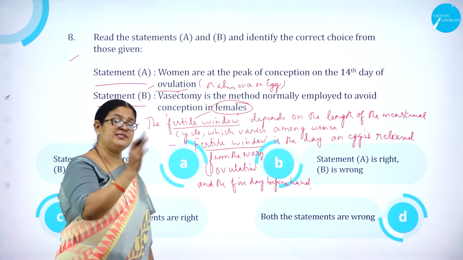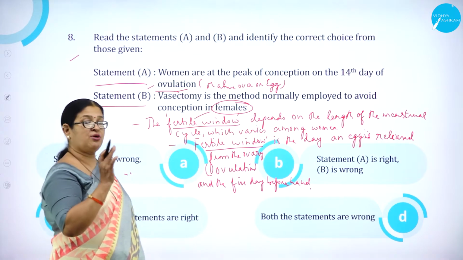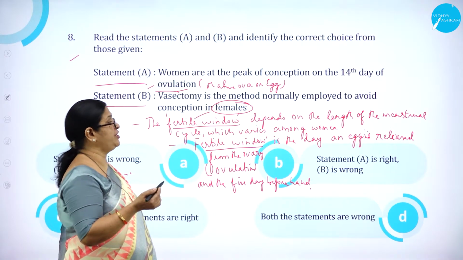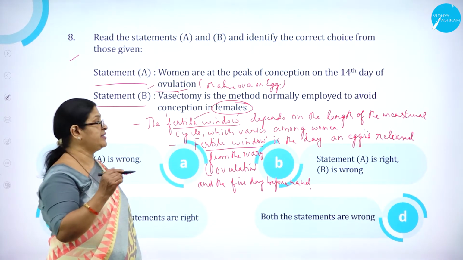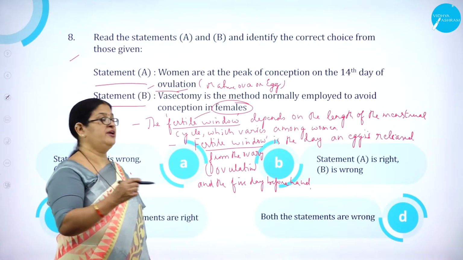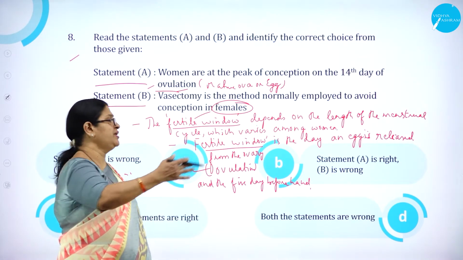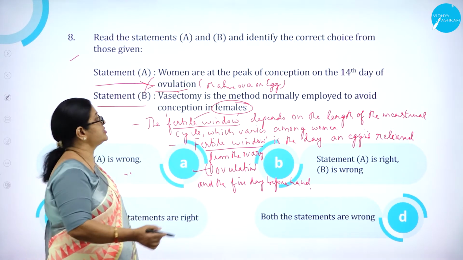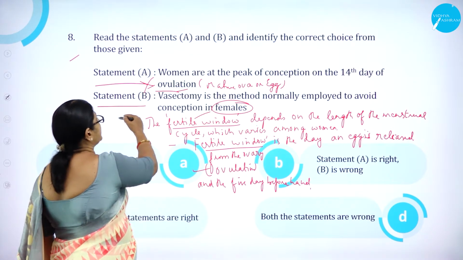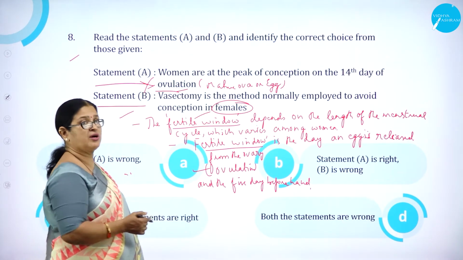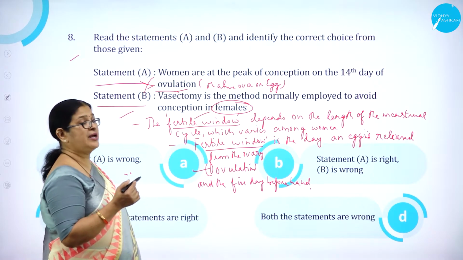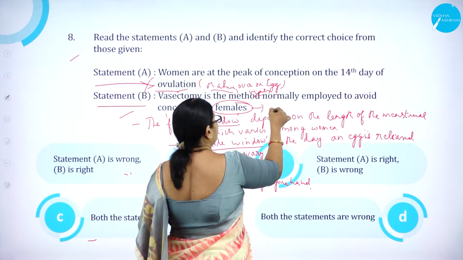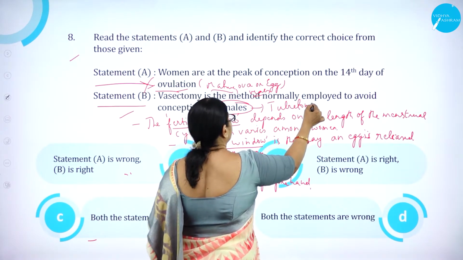So we cannot exactly say that it is on the 14th day and the conception will happen on that 14th day. So fertile window, as I said, is the day when the egg is released from the ovary, where we use the word ovulation, and even it might be 5 days beforehand also. So this statement is wrong. What about the second statement? Yes, of course, even that is wrong. Vasectomy is a method normally employed in males, and in females it is tubectomy.